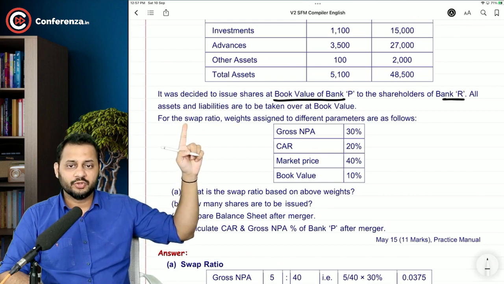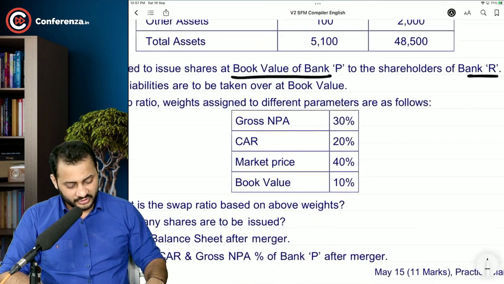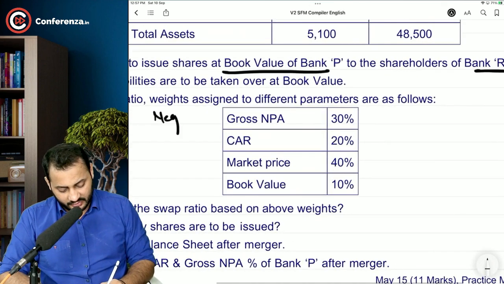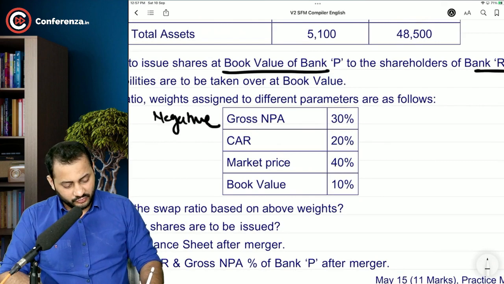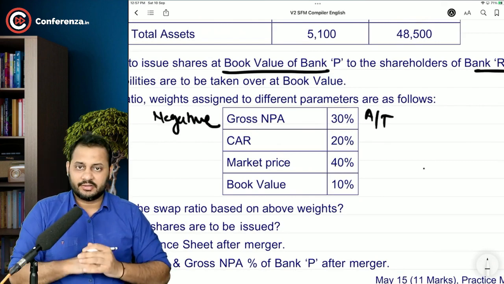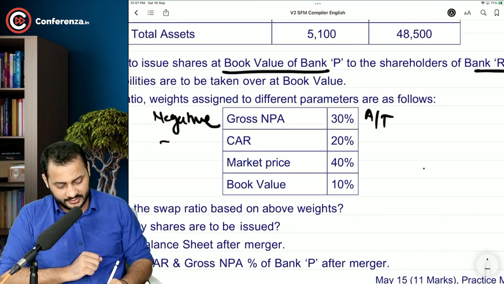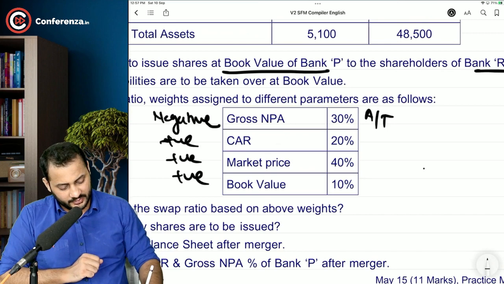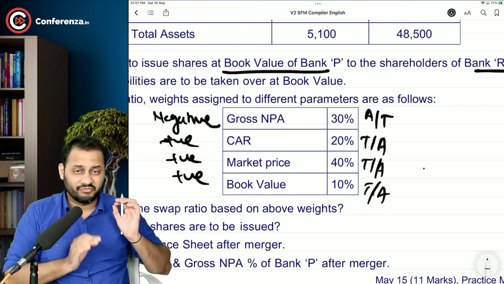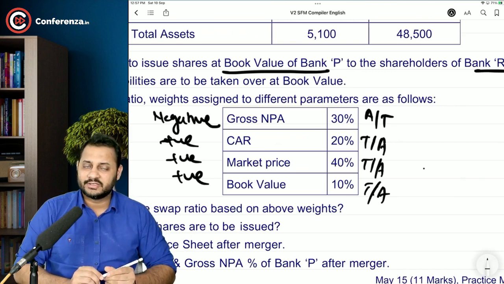For the swap ratio, weights assigned to the different parameters are as follows. Gross NPA is a negative factor. Remember this. The formula will be acquirer by target. Lower the better. And all the other factors are positive factors. It will be target by acquirer. So this is very, very important for you to understand in this question.